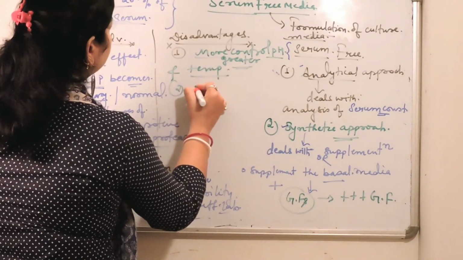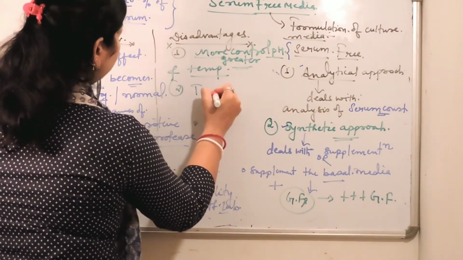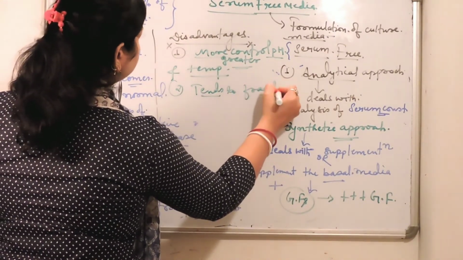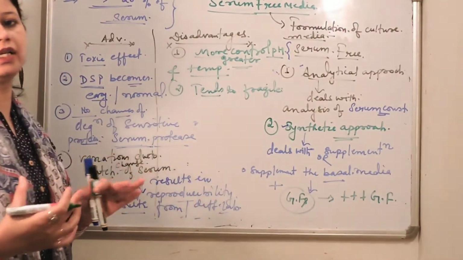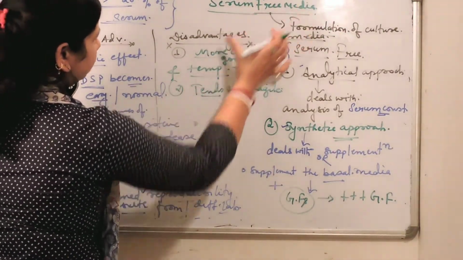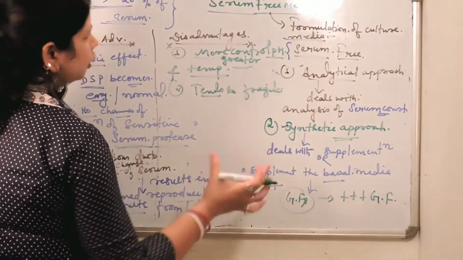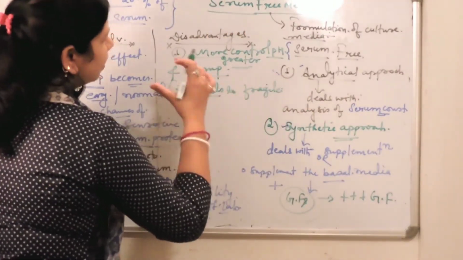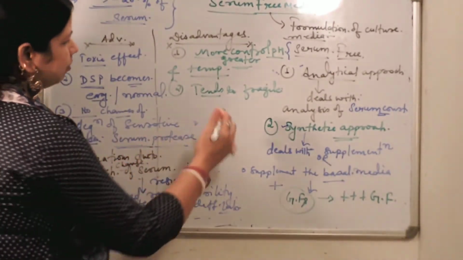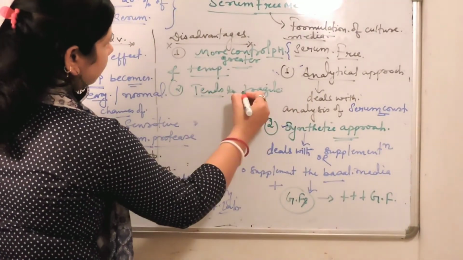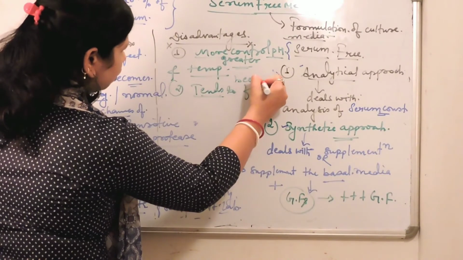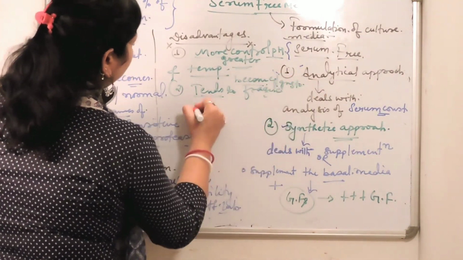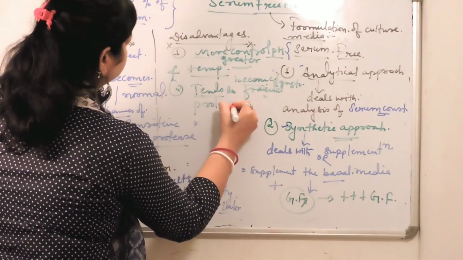Now cells tend to become fragile. Cells become fragile during prolonged agitated culture. So if animal cells are being cultured with serum-free media, then cells become fragile due to prolonged agitated cultures.